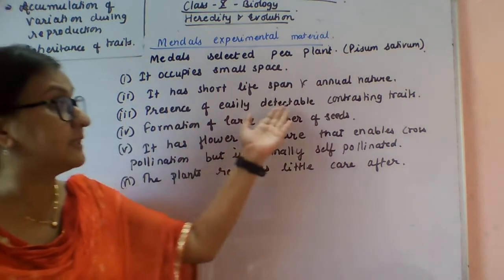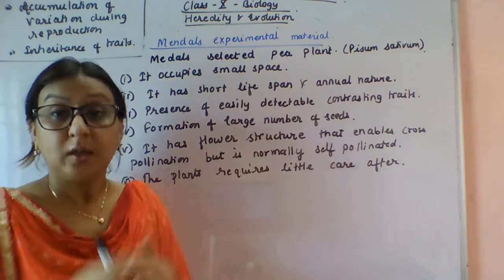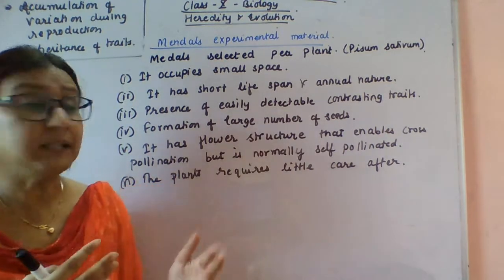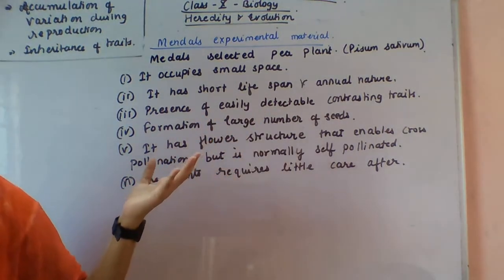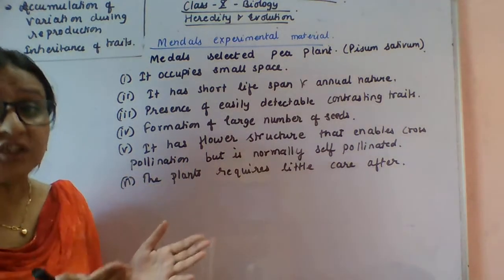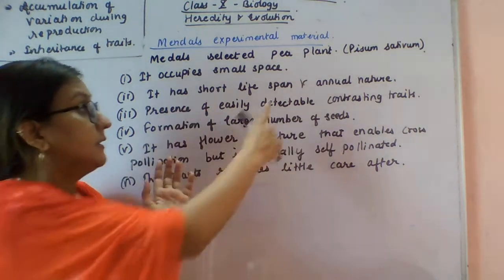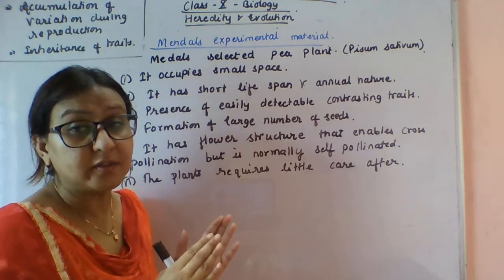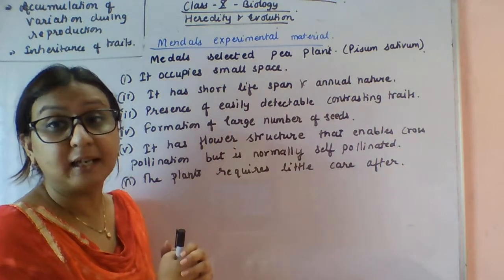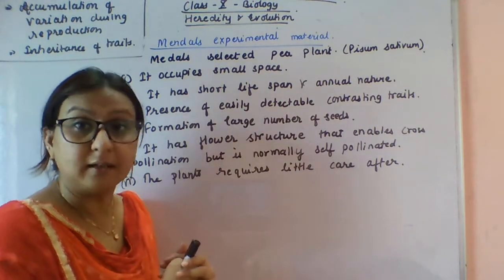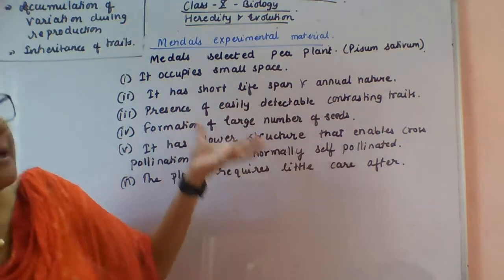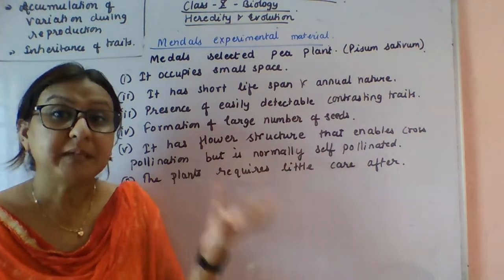Presence of easily detectable contrasting traits. Contrasting traits means differences in flower structure, height, seed shape, seed color. The details of Mendel's experiments I will give you in the next class. Now you just see why Mendel chose this pea plant.